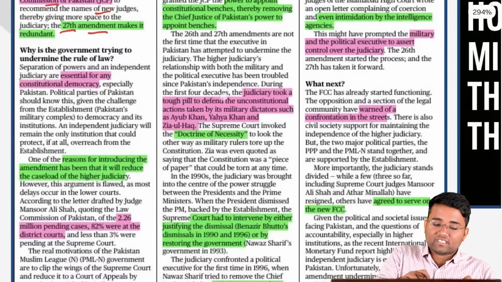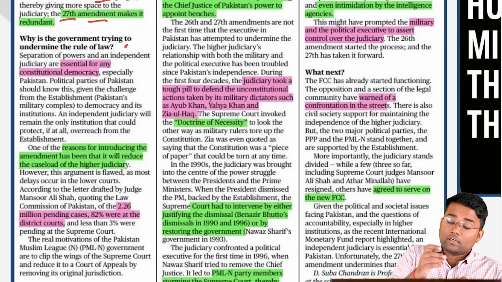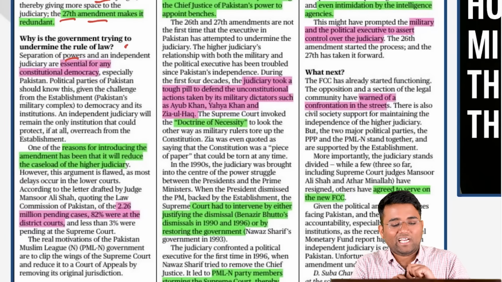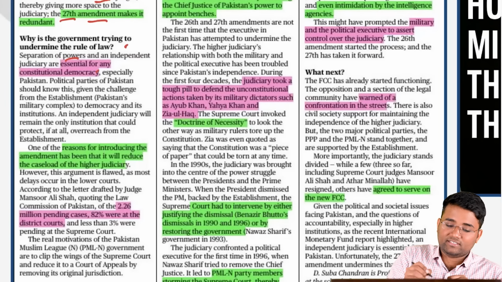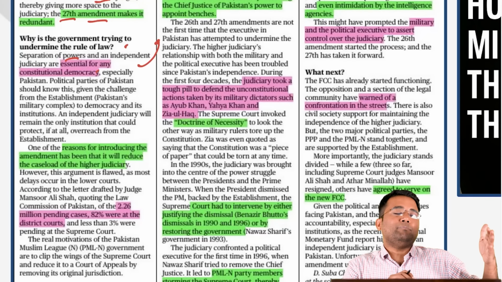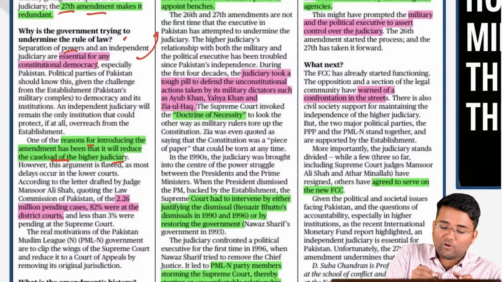Also, the government is trying to undermine the rule of law. Why exactly are they trying to undermine the rule of law? Because separation of power and an independent judiciary are essential for any constitutional democracy. This is the reasoning given by the government, and that is the reason they want to ensure that separation of power is strictly maintained. Also, one of the reasons given was that it will reduce the caseload of the higher judiciary.